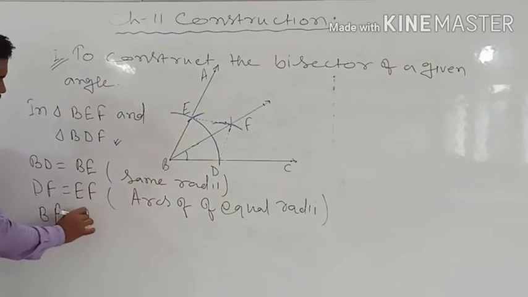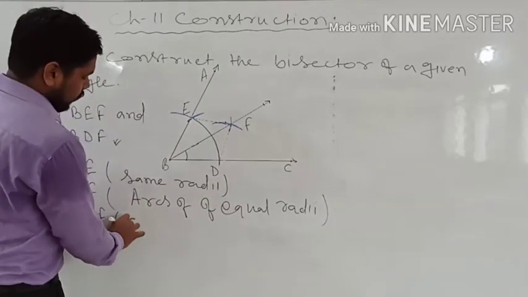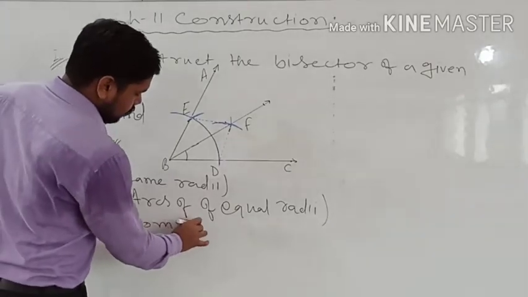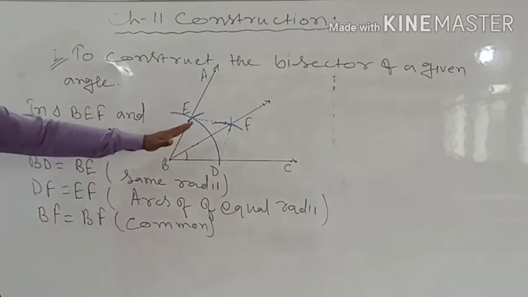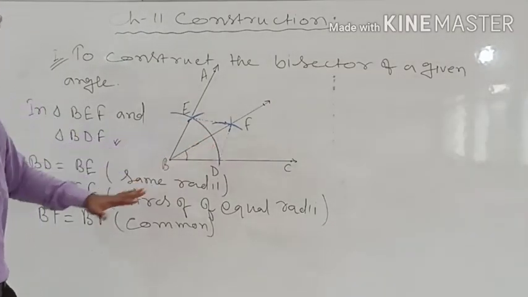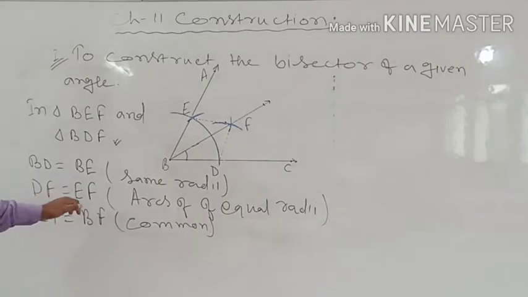So BF is equal to BF. So these two are common sides. So with the help of this you can say that in these triangles, three sides are equal. One side, BD is equal to BE, another side DF is equal to EF, and another side BF is equal to BF.